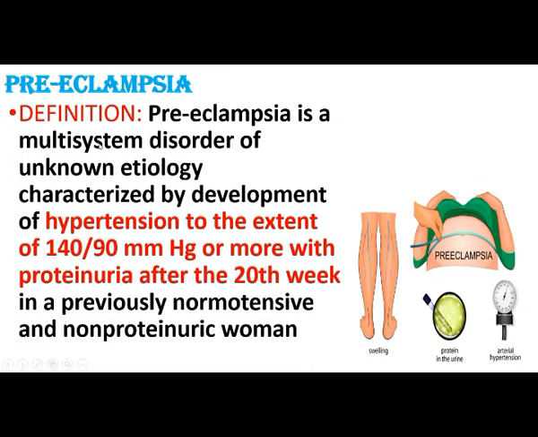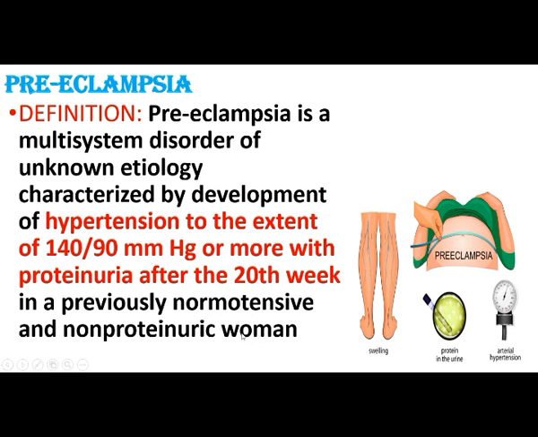Now we can discuss preeclampsia. For the definition, preeclampsia is a multi-system disorder of unknown etiology. It is characterized by development of hypertension to the extent of 140 by 90 mm of Hg or more with proteinuria after the 20th week in a previously normotensive and non-proteinuric woman.